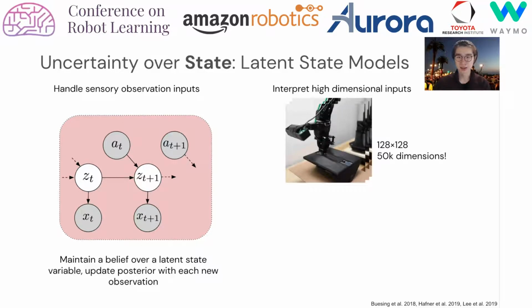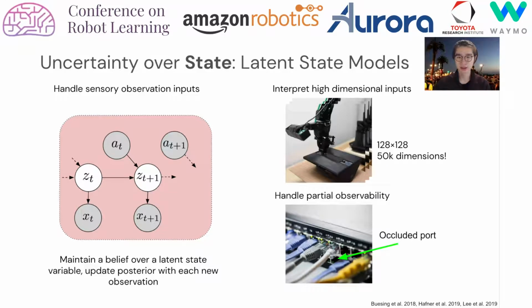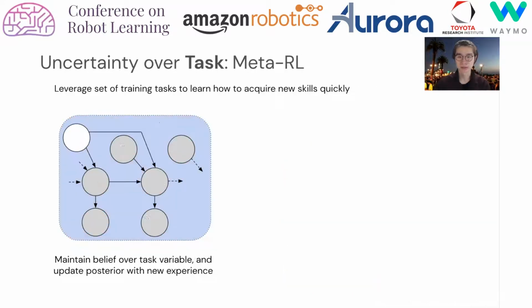These approaches summarize information from high-dimensional inputs into a compact latent representation, and address partial observability by aggregating information over time. Separately, meta-reinforcement learning tackles the problem of quickly inferring task-relevant information when faced with a new task. In a graphical model, a hidden task variable tau influences the dynamics as well as the rewards. The unknown task variable is a natural assumption in settings when it is difficult to directly provide precise task information, such as masses or friction properties of objects.